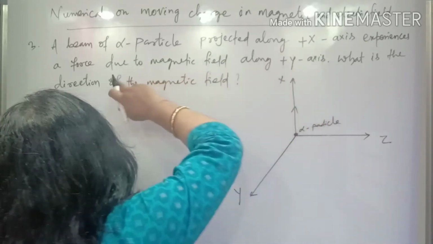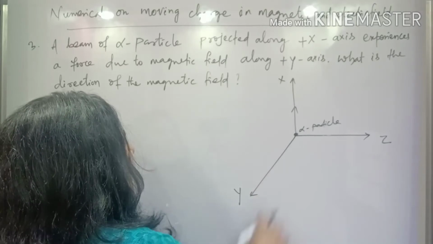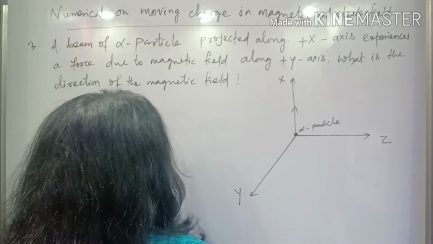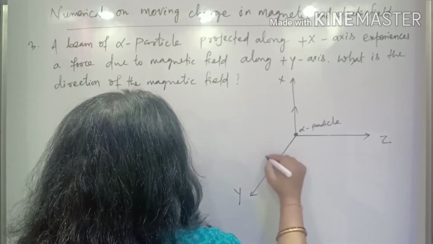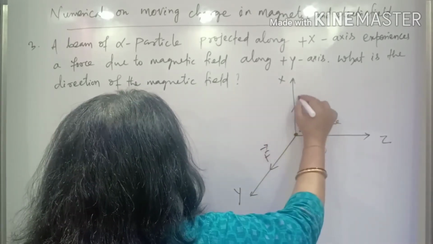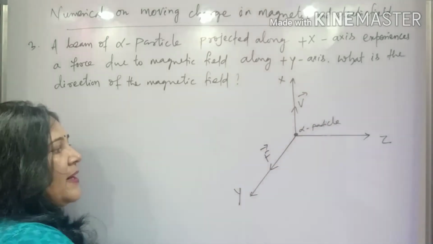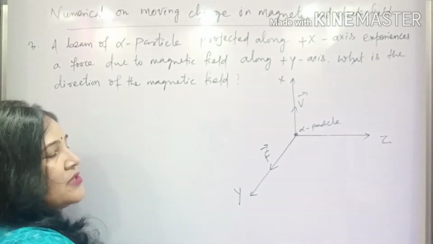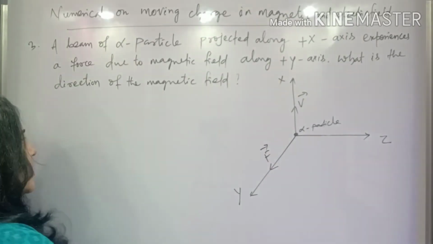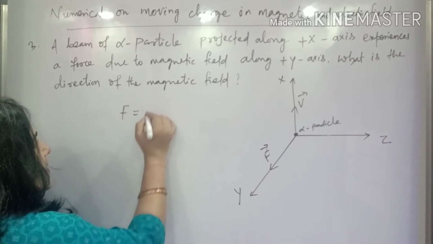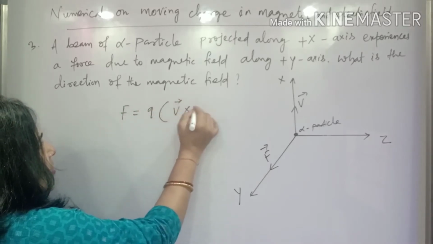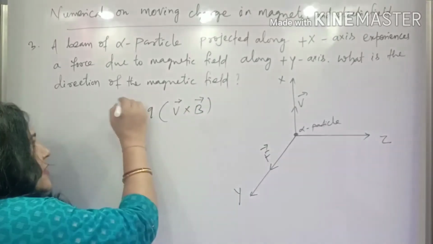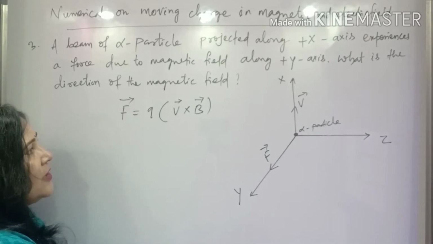Similarly, what is given? The force due to the magnetic field is acting along the positive y-axis. So this is the direction of the force. This is the direction of the velocity of the alpha particle and this is the direction of the force. Now the question is, what is the direction of the magnetic field? We know F equals Q V cross B. This is the formula, and it is a vector.